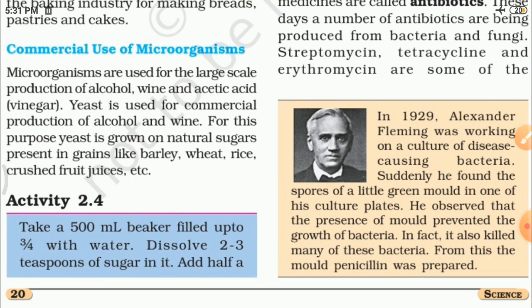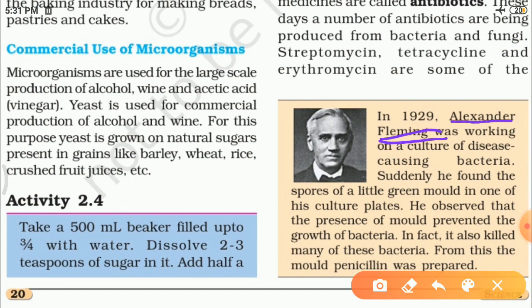In 1929, Alexander Fleming was working on a culture of disease-causing bacteria. Suddenly he found the spores of a little green mold in one of his culture plates. He observed that the presence of mold prevented the growth of bacteria. In fact, it also killed many of these bacteria. It means the growth of this culture is stopping the growth of bacteria.